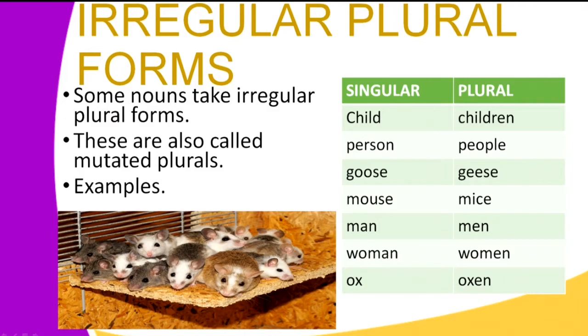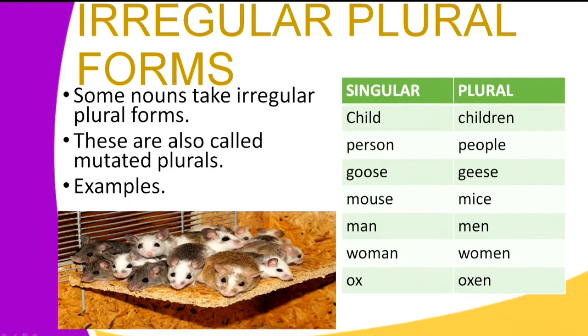For example, we have the word child. Now, if you added a letter S to the word child to form childs, that would be wrong. The way that we create plural forms from these nouns does not follow the three methods that we've looked at. Instead, the word child is added a suffix ren to form children, and that is the plural form of the word child.